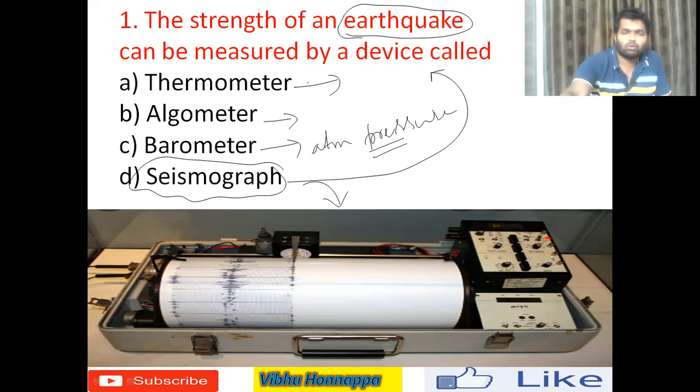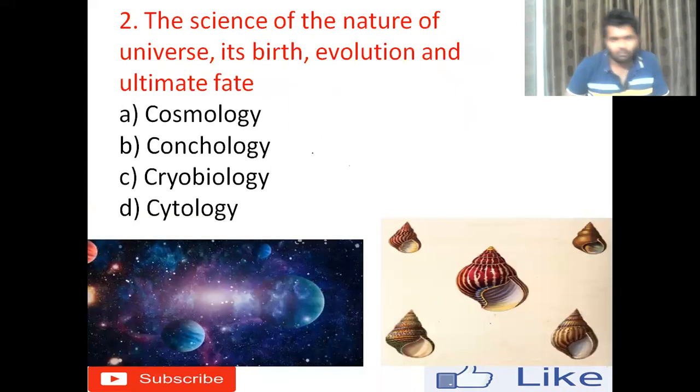All right, we'll move to the next question. The science of the nature of the universe, its birth, evolution, and ultimate fate. Option A, cosmology. Option B, conchology. Option C, cryobiology. Option D, cytology.